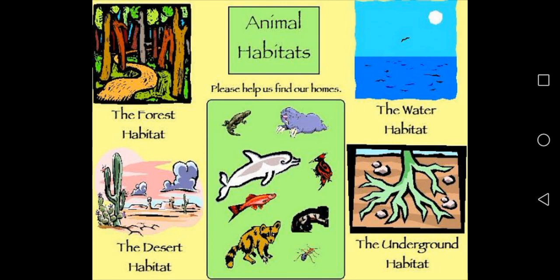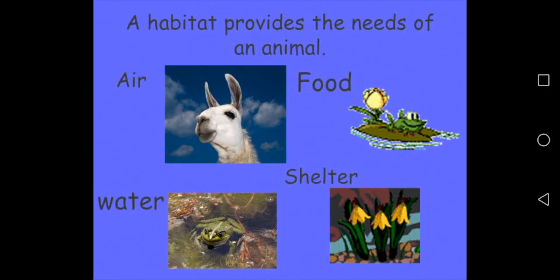And animals living in a particular habitat adapt themselves to their surrounding. This habitat provides the animal with air, food, water and shelter.